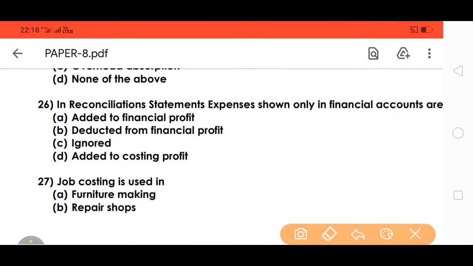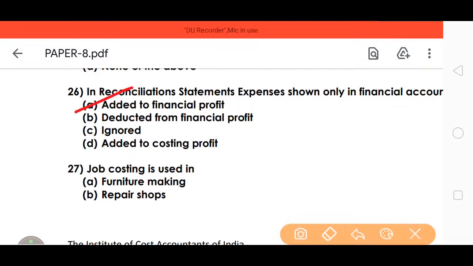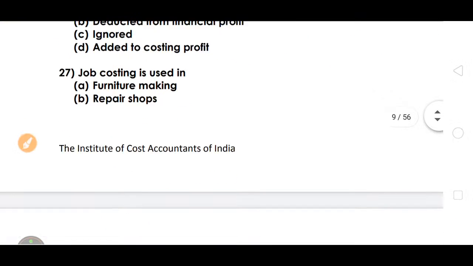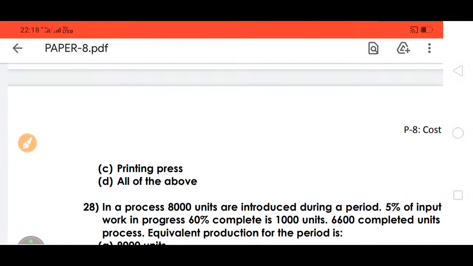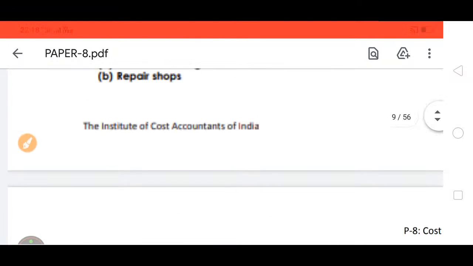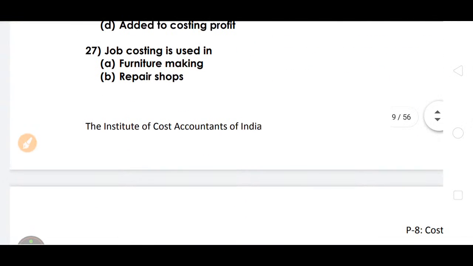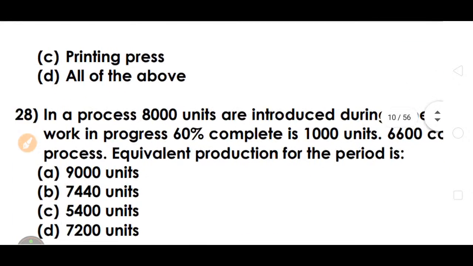In a reconciliation statement, expenses shown in the finance accounts are added to the financial profit, because expenses are always incurred in the financial books. Job costing is used for all the above: in furniture making, repairing shops, and printing. So D is the right answer.